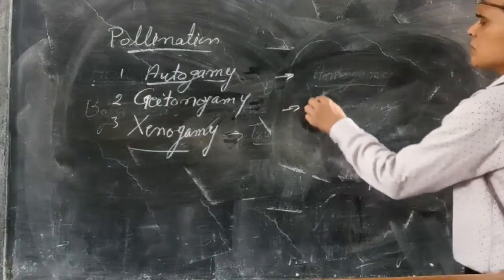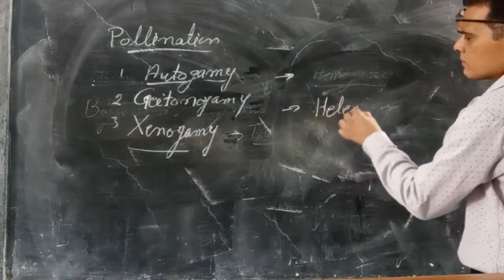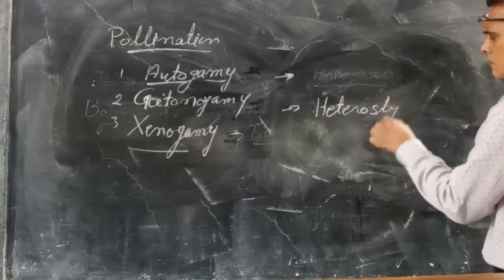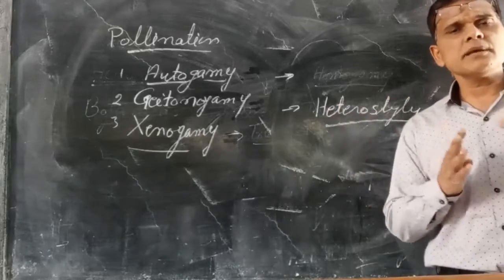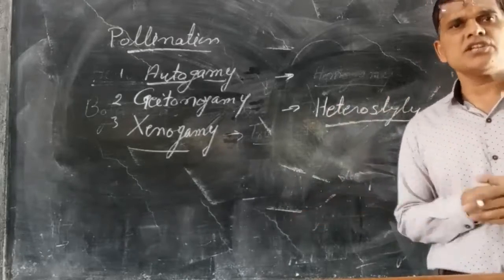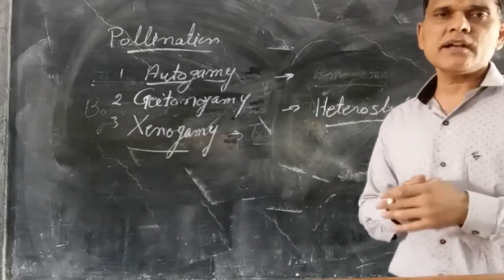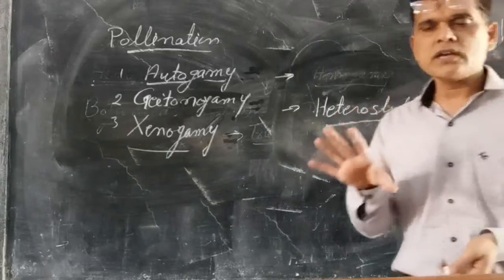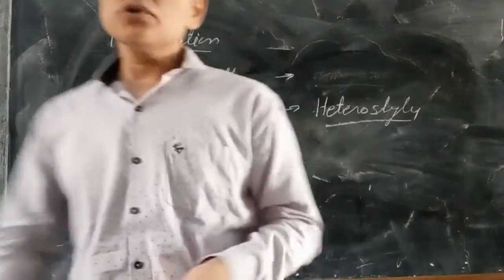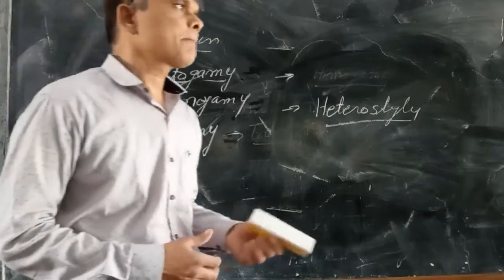Then another is heterostyly. At that time, the length of the stamen and style is different. That is heterostyly, which is for cross-pollination. So due to heterostyly, cross-pollination is there.